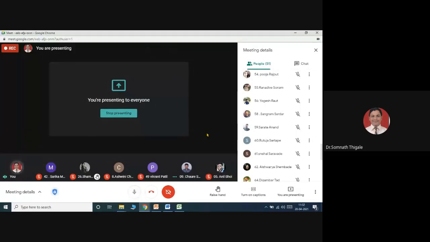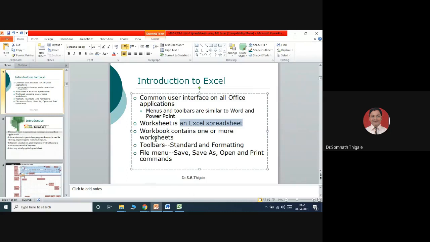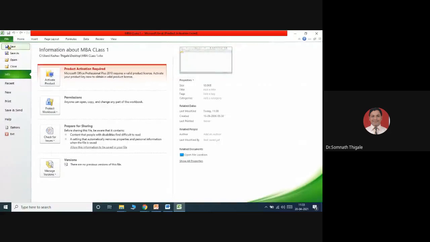Okay, so what we were discussing was the basic idea about Microsoft spreadsheets. Similar to all the Microsoft packages we discussed so far, all the same options are coming over there. Then toolbars, standard and formatting, and file menus. This is the file menu, with the same options: save as, open, close, recent documents, new spreadsheet, then the print option, which we will discuss at the last. Save and send options. This is the file menu.